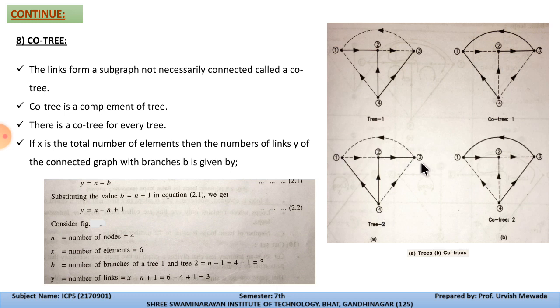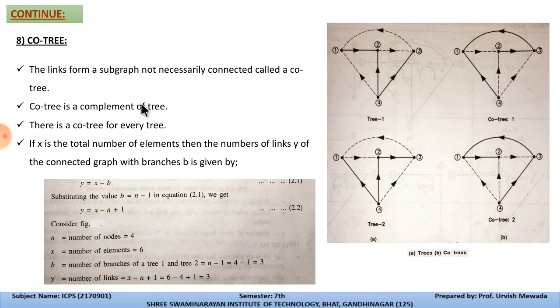These are the nodes that we included, and n minus 1 means 4 minus 1, so 3 lines indicate the tree. For this tree the co-tree is the remaining branches: the 1 to 2 line, the 1 to 3 line, and the 3 to 4 line will become the co-tree of tree number 2.